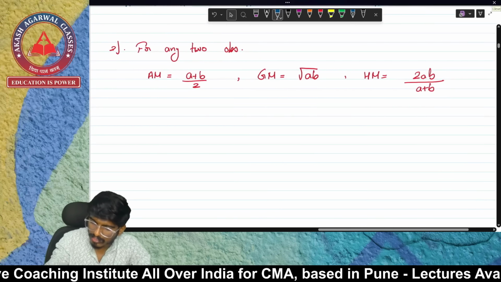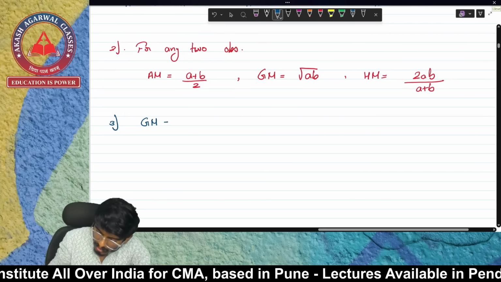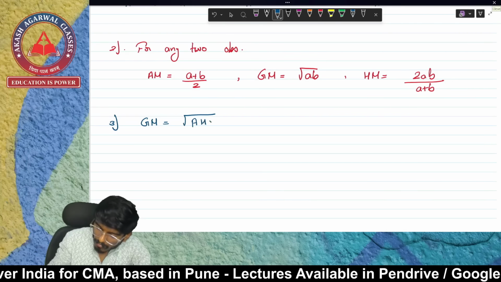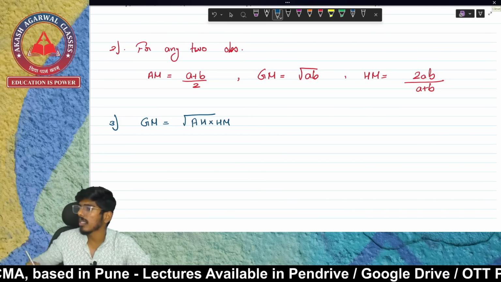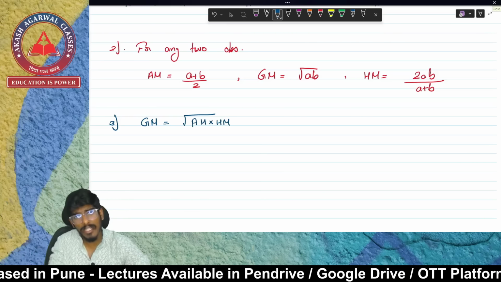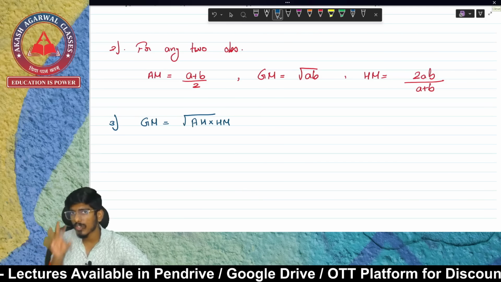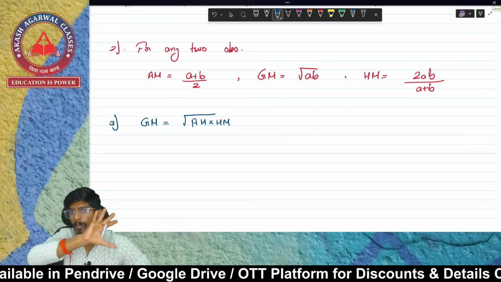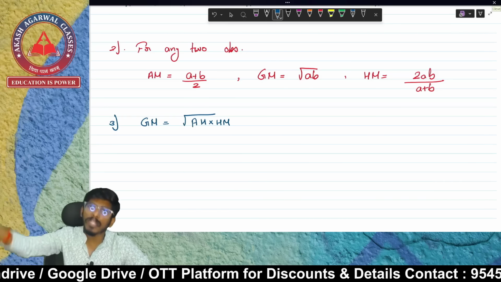And the last relation is GM is equal to under root AM into HM. That means your AM, GM and HM are in GP. For any observations, for example, if an observation is given, you find AM as well as GM and HM.